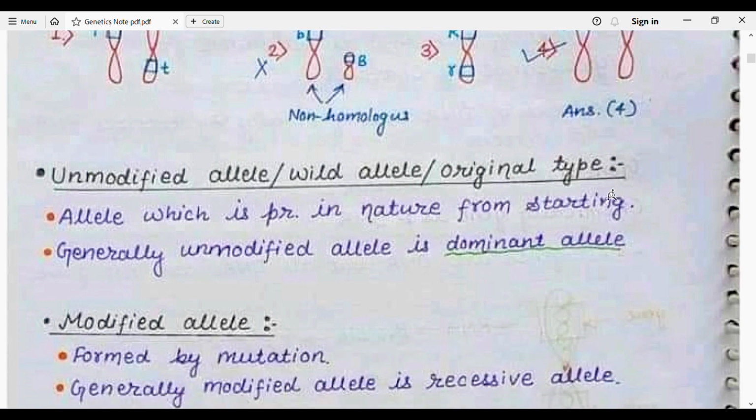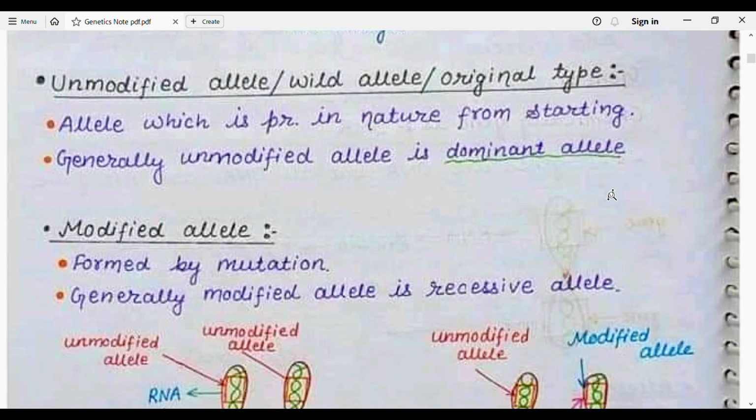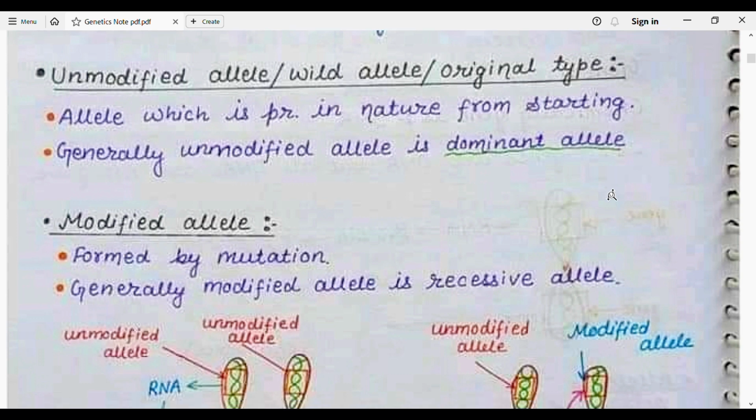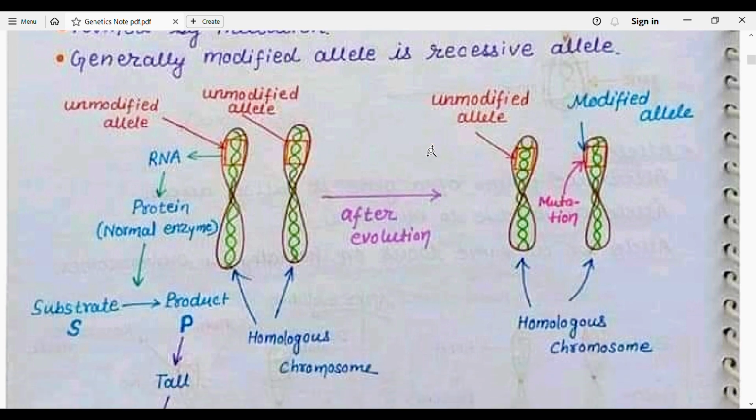Unmodified allele, or wild allele, or original type. The allele which is present in nature from the start, generally the unmodified allele, is known as a dominant allele. Or we can say that the wild or original type of allele which is present from the start is known as the unmodified allele, wild allele or original type. Then what is a modified allele? A modified allele is the allele formed by mutation, formed by a change in DNA. Generally a modified allele is a recessive allele.